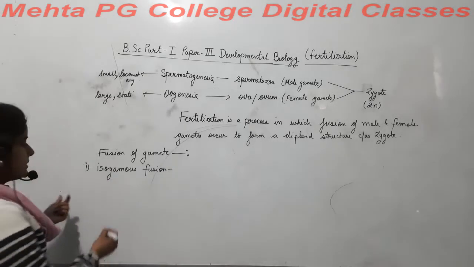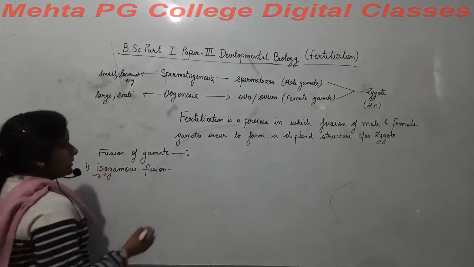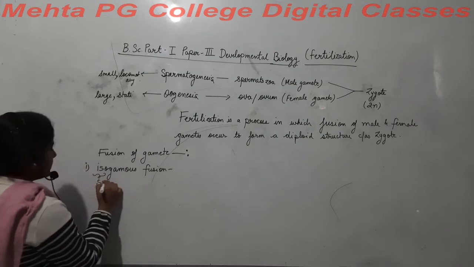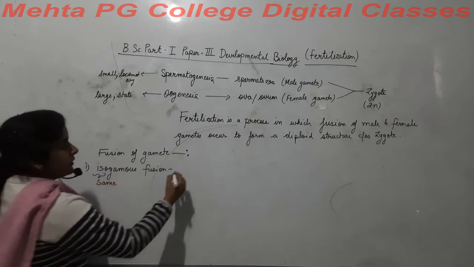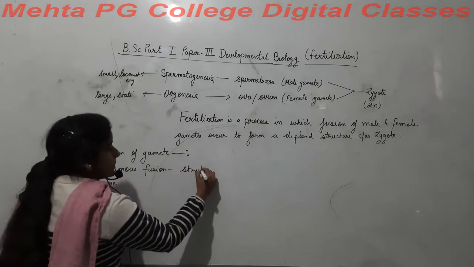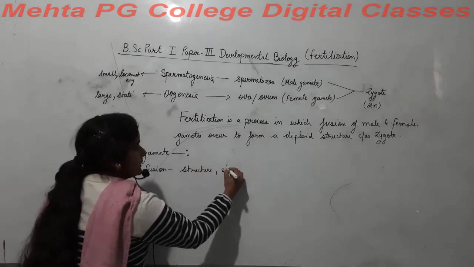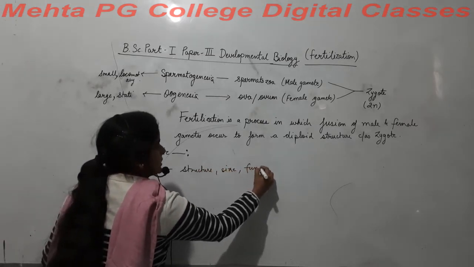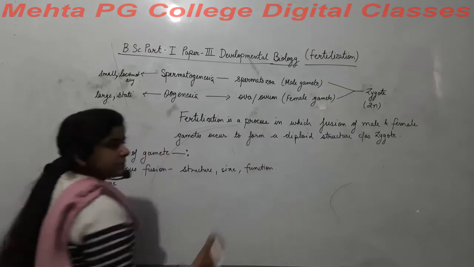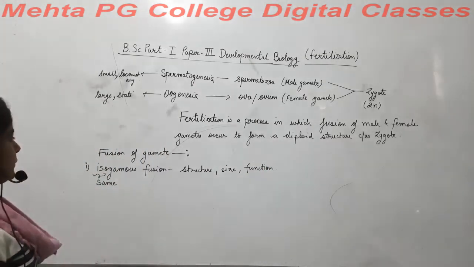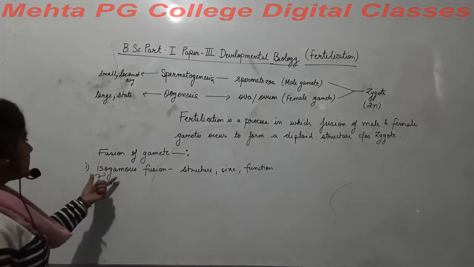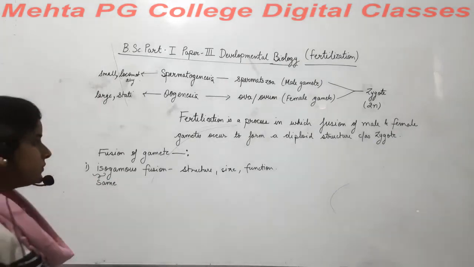Iso means same. That just means that gametes of same structure, same size or same function combine together to fuse, right? So it is an example of isogamous fusion.